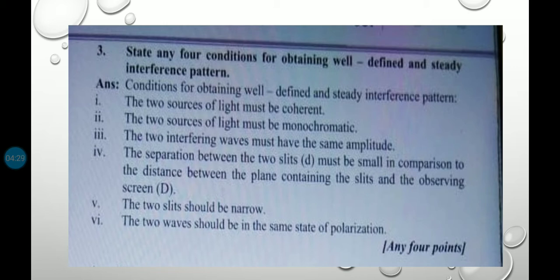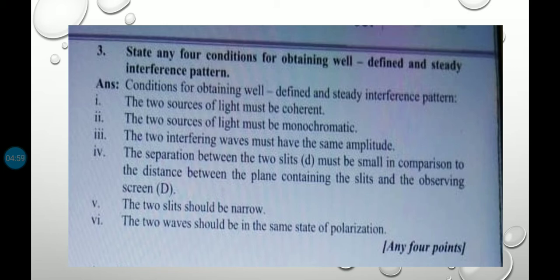If the two sources are coherent, they will emit light waves of constant phase difference. Hence, the point of constructive interference appears bright and the point of destructive interference appears dark throughout the experiment. That's why we get a steady interference pattern, and that's why we say the two sources of light must be coherent.